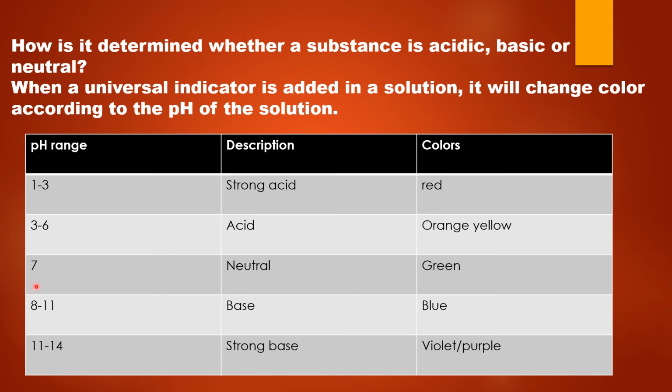If the pH is greater than 7, it means that the solution is alkaline or basic in nature. If the pH ranges from 8 to 11, the solution is a base. The color change will be blue. If the pH of the solution is on the higher side, that is 11 to 14, it means that the solution is a very strong base. The color change shown by the solution will be violet or purple.